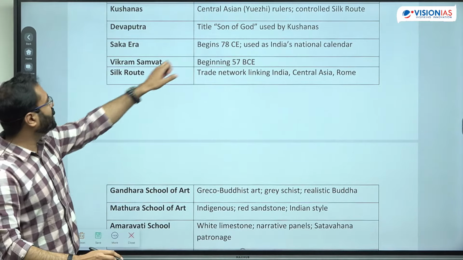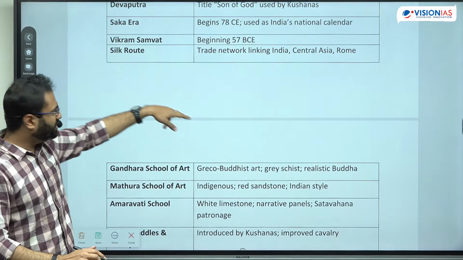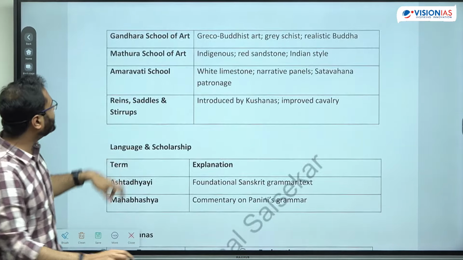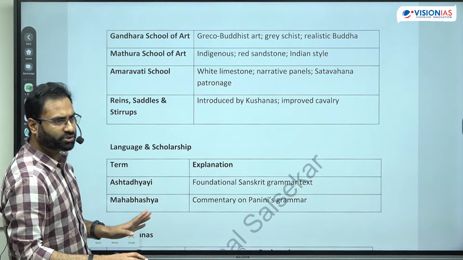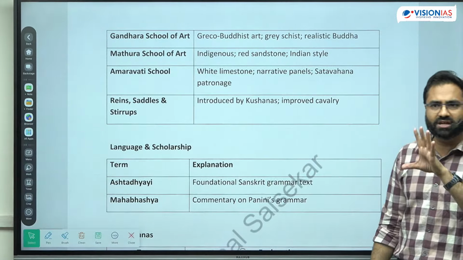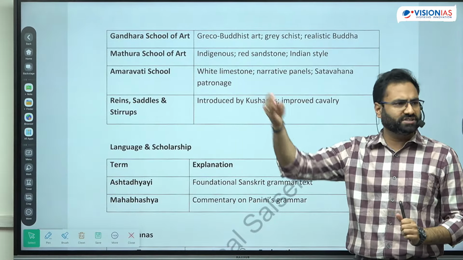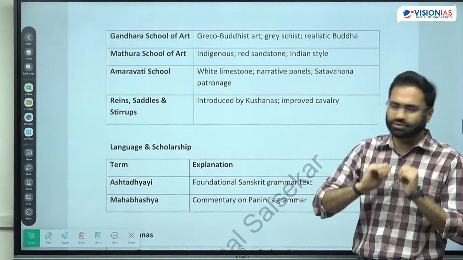Now the Shaka era we have already talked about. Vikram Samvat we have already discussed. The Silk Route is the trading network. Now next are the Gandhara, Mathura and Amaravati schools. These are the different schools of art that developed roughly in the 1st century AD, or around that time period, somewhere from the 1st-2nd century BC to the 1st-2nd century AD.